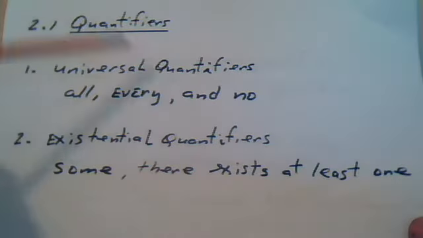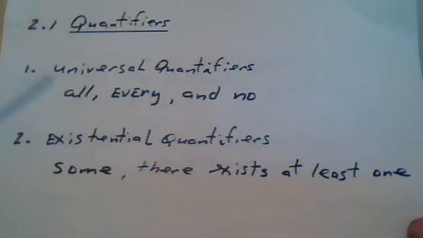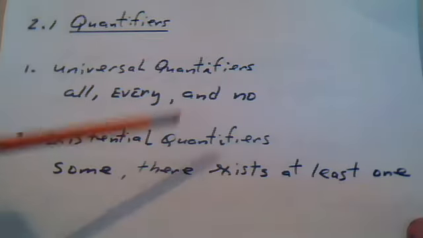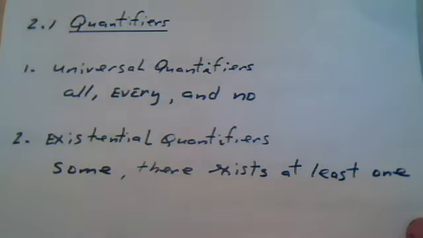For the universal quantifiers, we have all, every, and no. For the existential quantifiers, we have some, there exists at least one. So how much? For example, the universal quantifiers, how much? Well, all of them. For the existential quantifier, how much? Well, some of them. That's the idea.